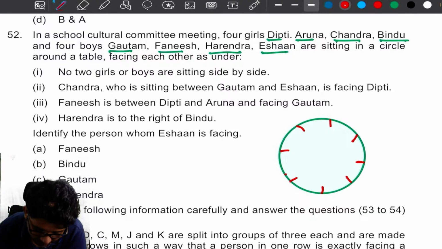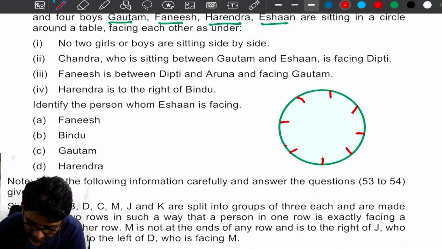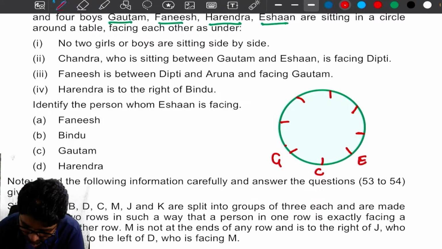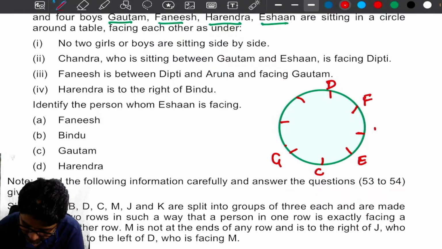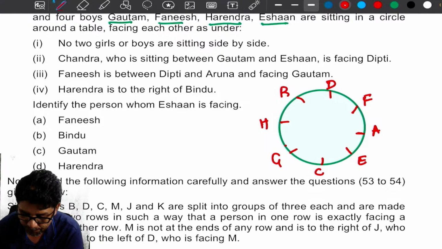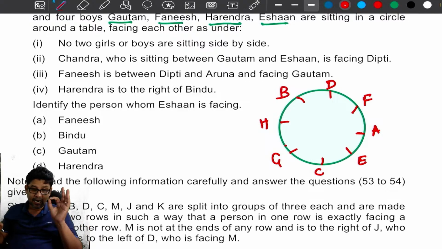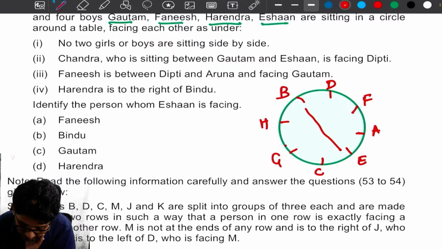Chandra, who is sitting between Gautam and Ishan, is facing Dipti. Fanish is between Dipti and Aruna, facing Gautam. Harendra is to the right of Bindu. I think all the arrangement is done. Identify the person whom Ishan is facing. So Ishan is facing Bindu.